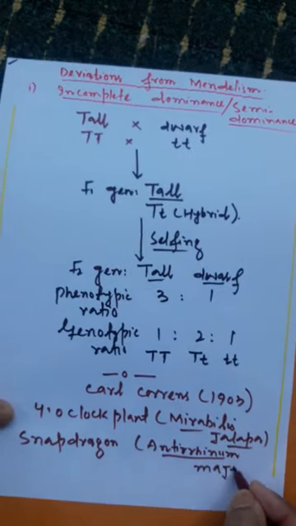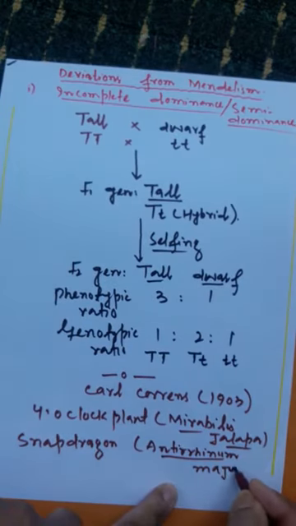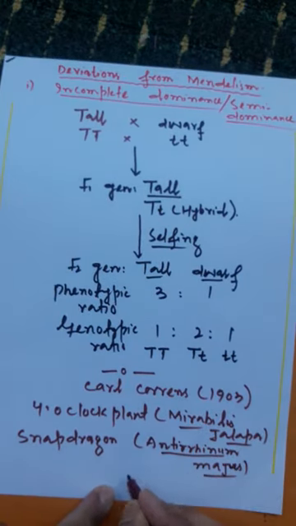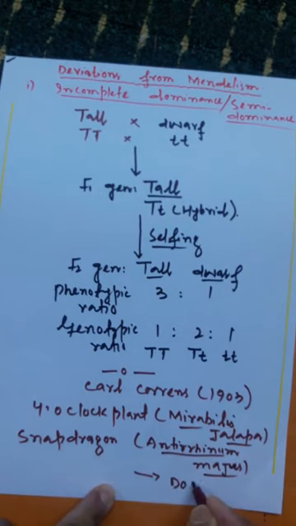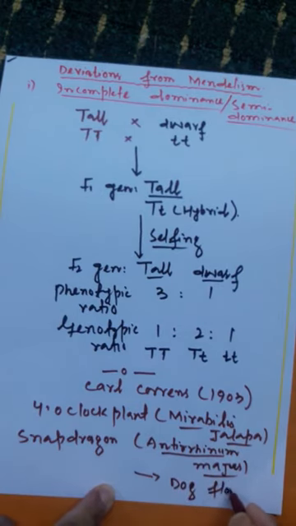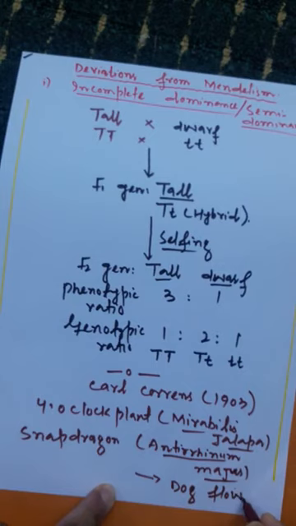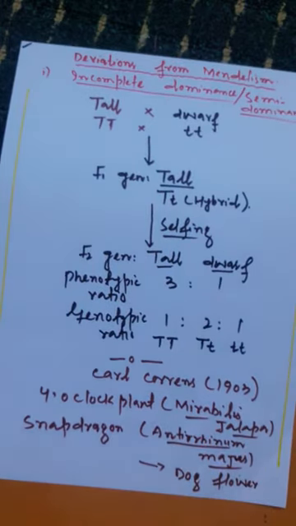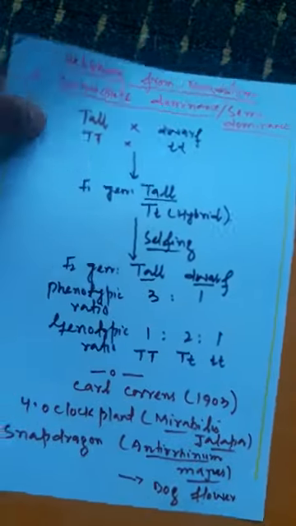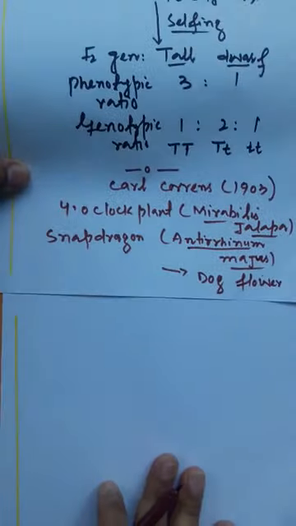You should remember that the snapdragon is commonly called dog flower. So remember it. Now these are the two plants in which the monohybrid crosses were performed by Carl Correns in 1903, for the character flower color.